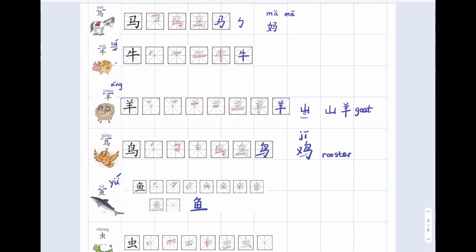The last one, 虫, ch, ong, 虫. This is pronounced as chong, with the rising tone, the second tone. 虫 means worm, or bug. 一, 二, 三, 四, 五, 六. Okay, 6 strokes.